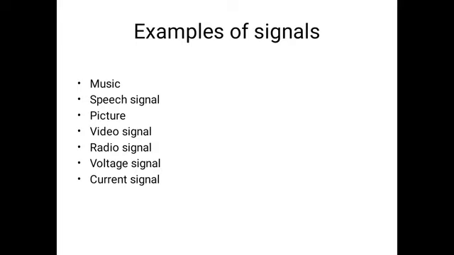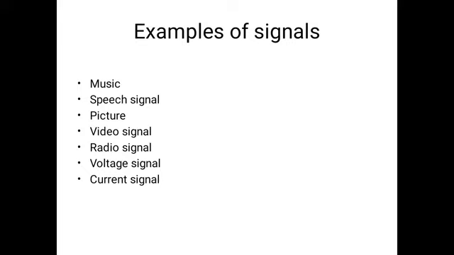Here are the examples of signals. As I have previously said, some signals in our daily life are music, speech, picture and video signals. So these are the examples of signals. And in the electrical sense, the signal can be a voltage or current signal. Voltage and current are functions of time; time is the independent variable, and voltage and current depend on time, so they are dependent variables.